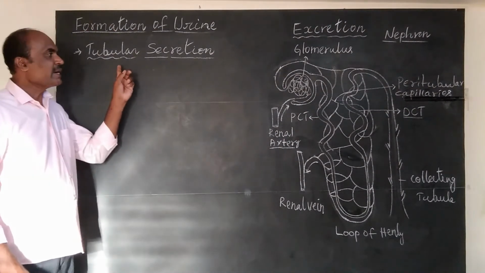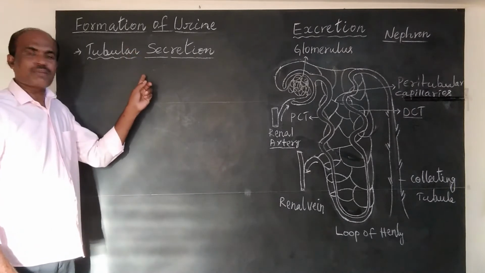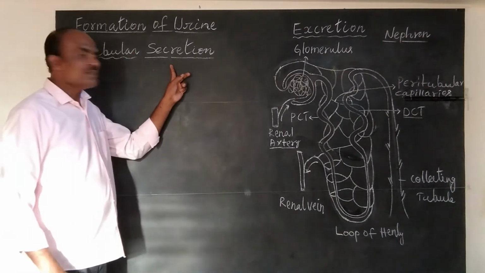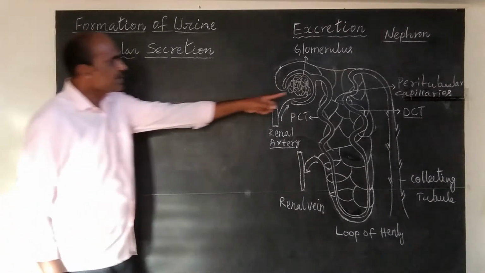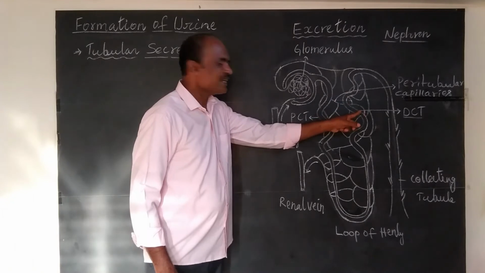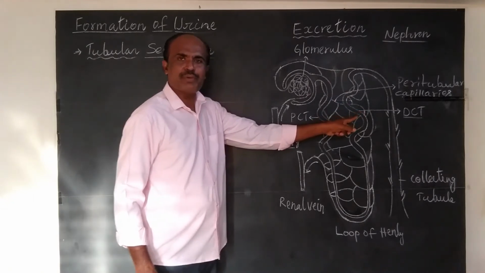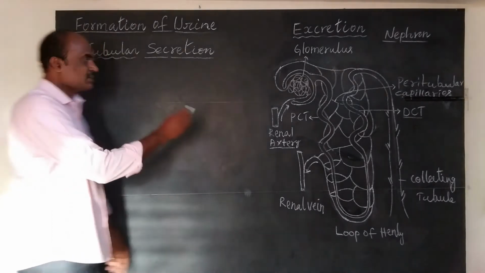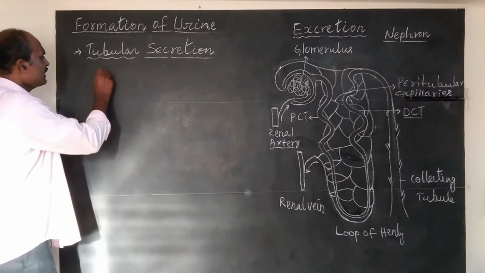So these materials are reabsorbed into peritubular capillaries when primary urine passes through proximal convoluted tubule. The third subheading in the mechanism of urine formation is tubular secretion. See, from peritubular capillaries into DCT, distal convoluted tubule, waste materials are released.